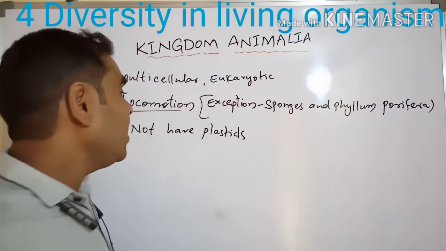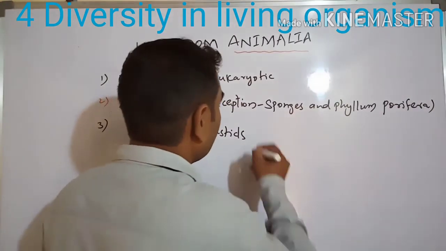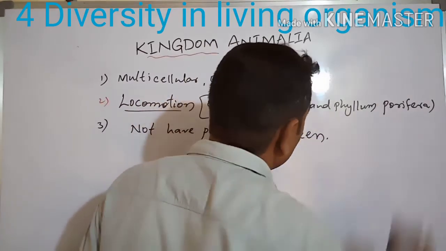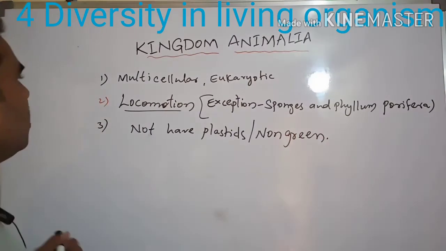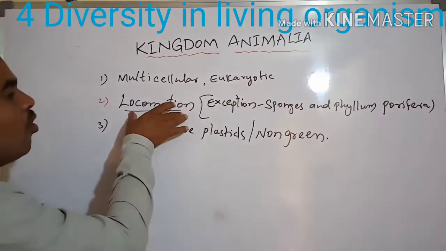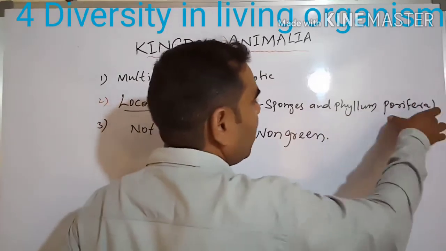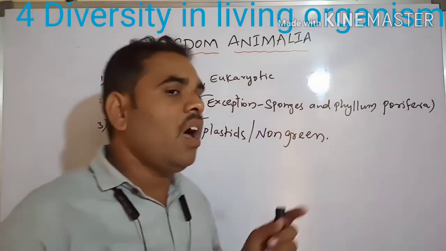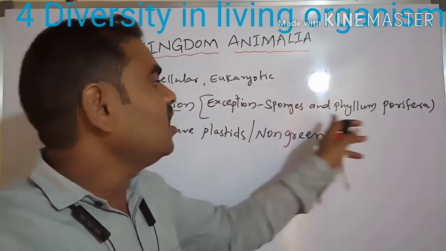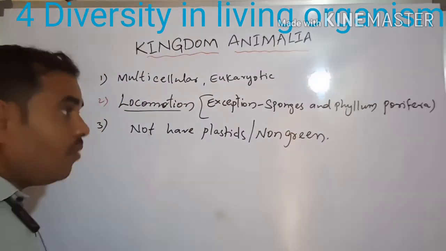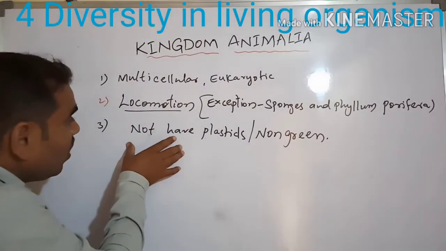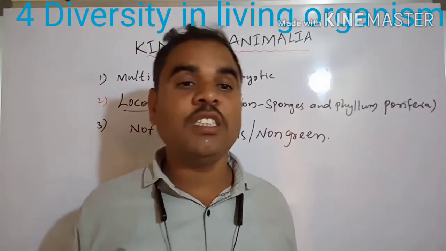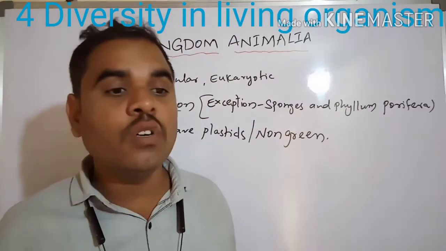We also call them non-green. So: multicellular, eukaryotic, locomotion except sponges and phylum Porifera, which can't move and are attached to specific places. The plant kingdom has plastids, and plants prepare their own food substances.